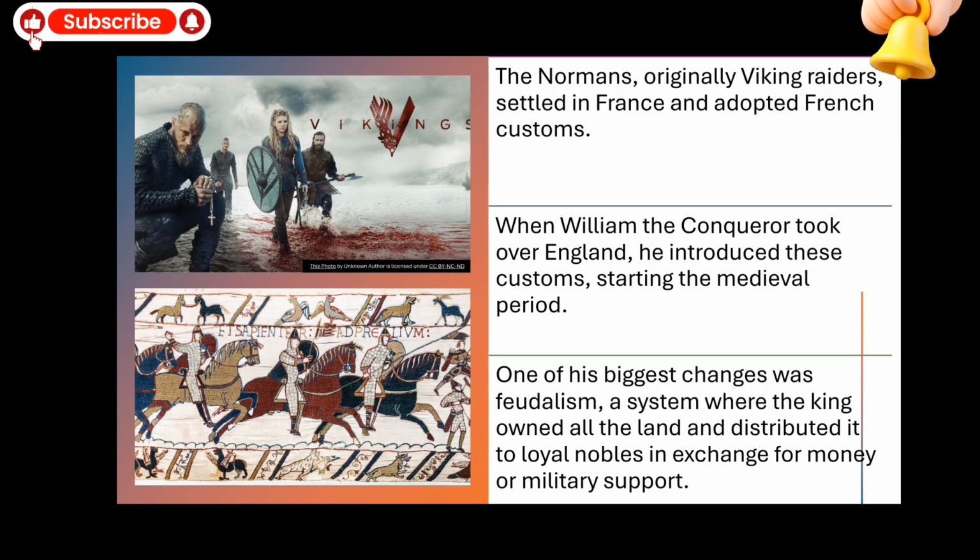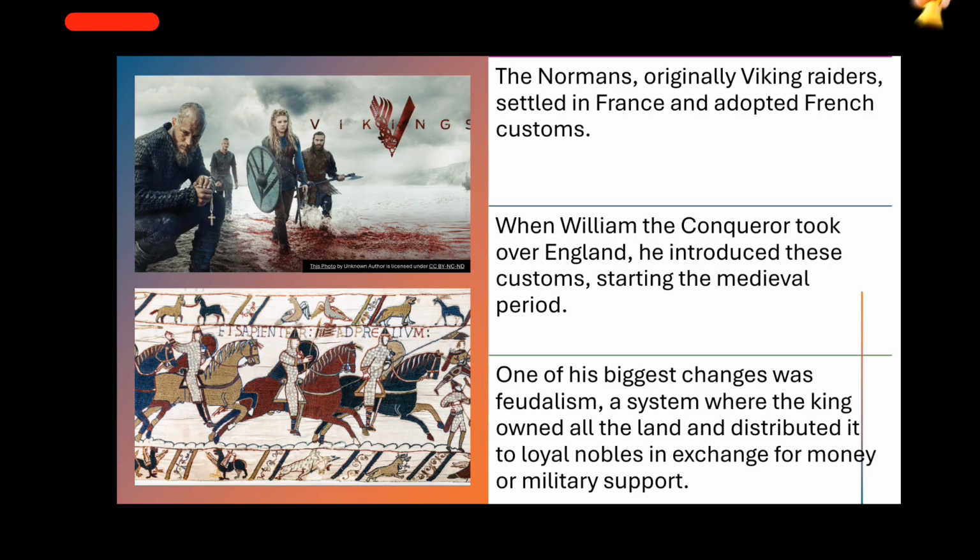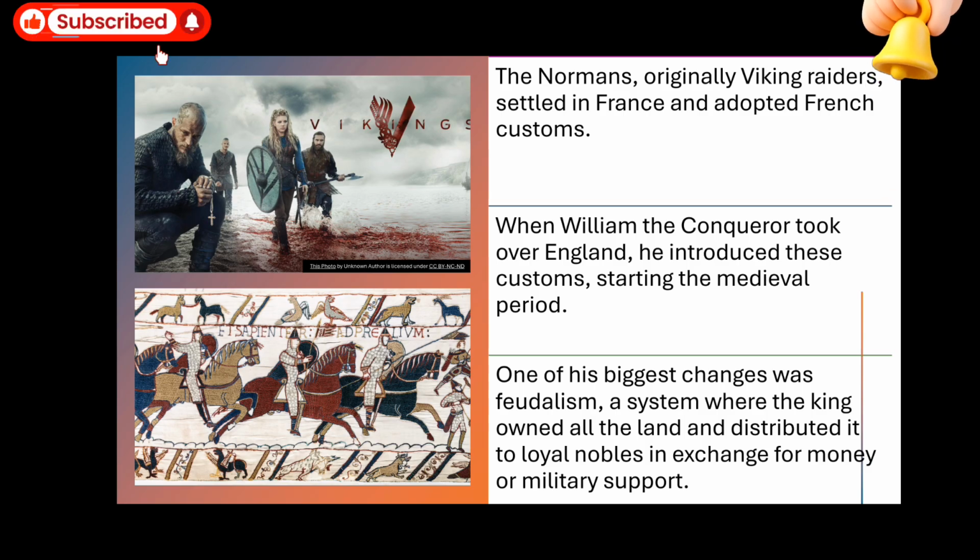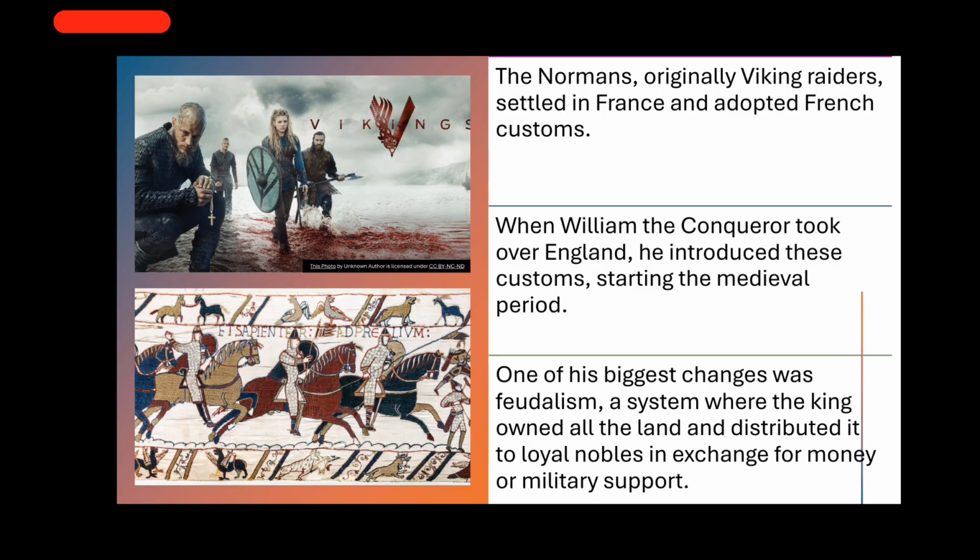At the bottom we can see the serfs. We can also call them farmers, and they were at the bottom all the time. They worked hard, and they had limited and almost no rights. The Anglo-Saxons became the serfs when the French invaded England.